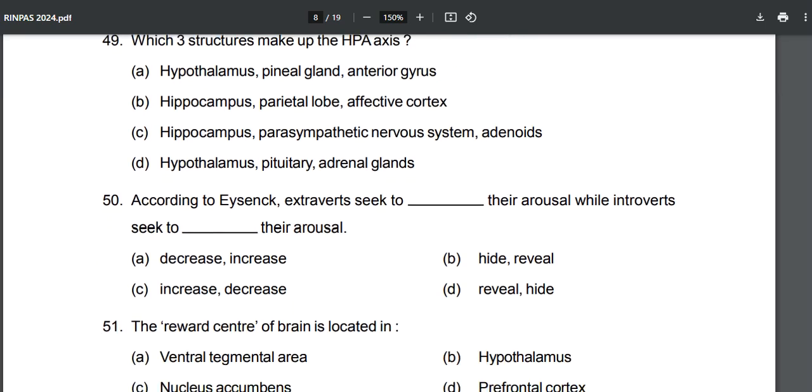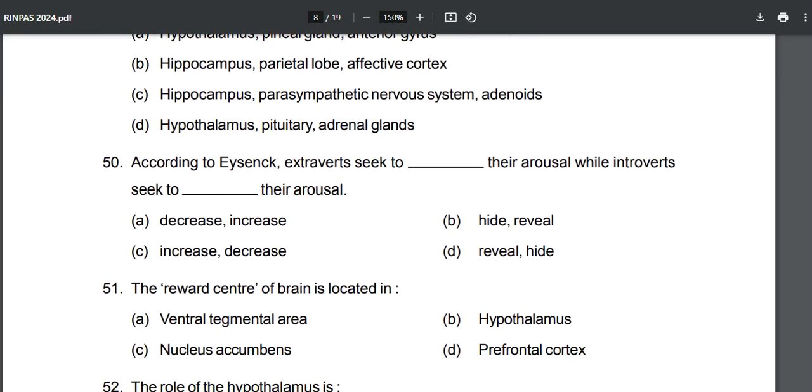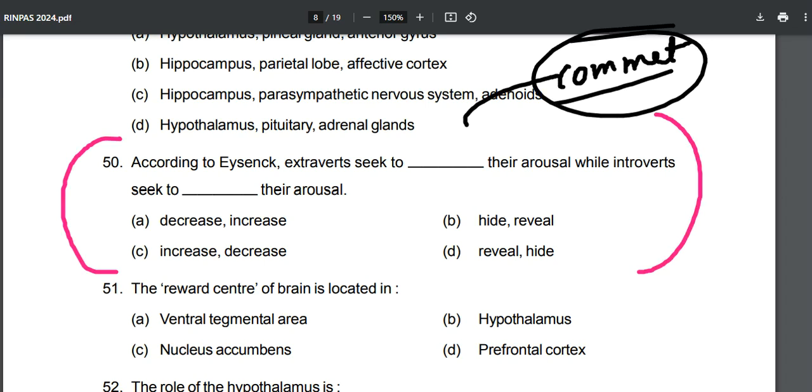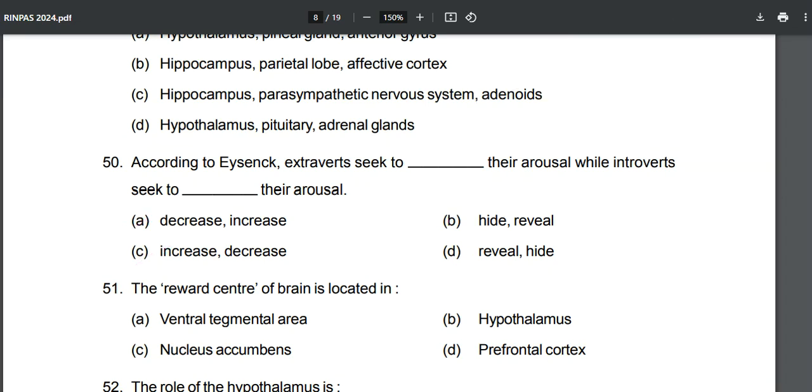Next question is the 50th one. According to Eysenck, extroverts seek to what their arousal, while introverts seek to what their arousal? I would like all of you to answer this question. What is going to be the correct answer? For this question, do comment down below so that we can have a good, healthy discussion over here. Will it be decrease, increase; decrease, hide; reveal; or reveal, hide? This is our question number 50.